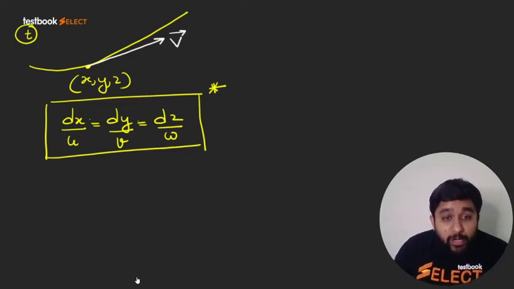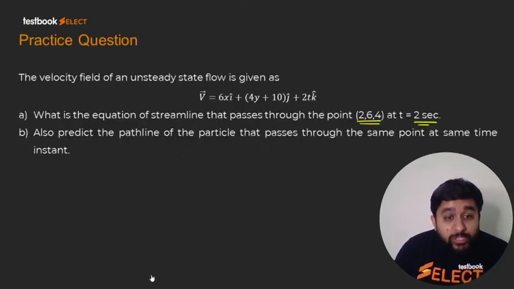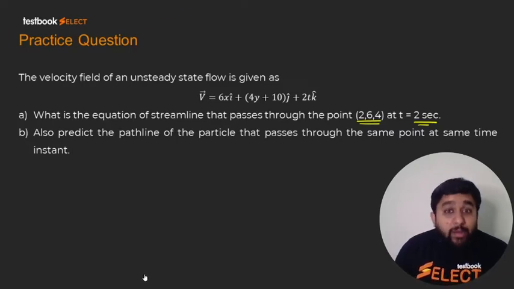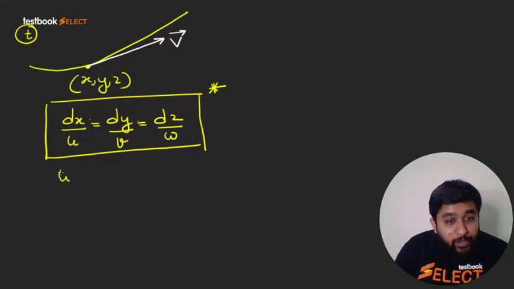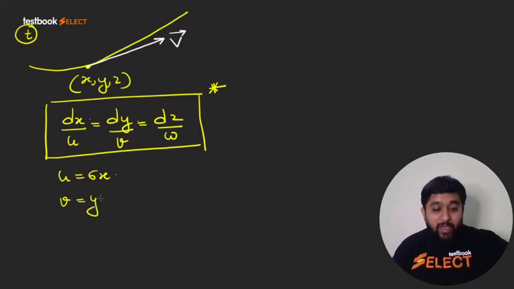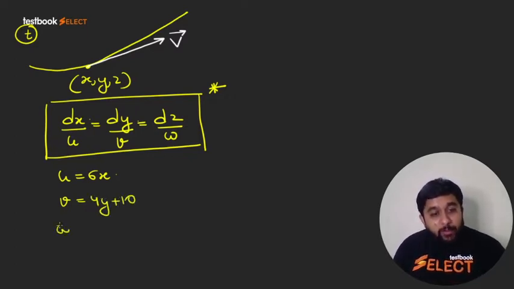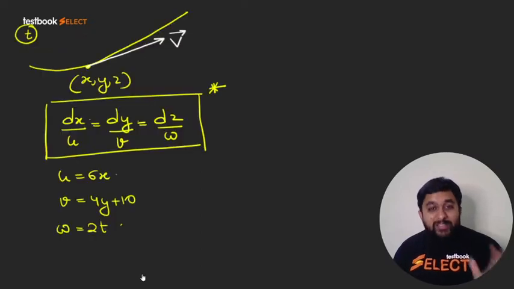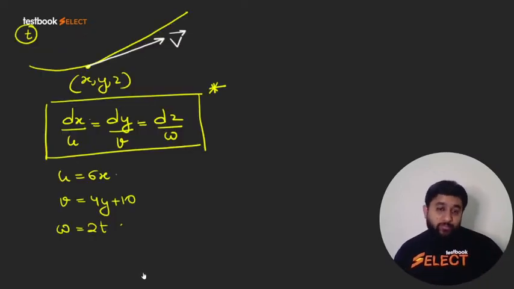Now, in this particular question, what is u? u is equal to 6x, v is equal to 4y plus 10, and w is equal to 2t. So let me write it over here: u is equal to 6x, v is equal to 4y plus 10, and I think w is equal to 2t. Let me confirm also so that there is no mistake. Yes, 6x, 4y plus 10 and 2t.